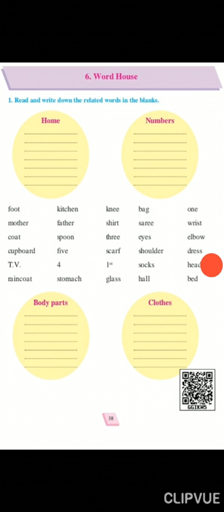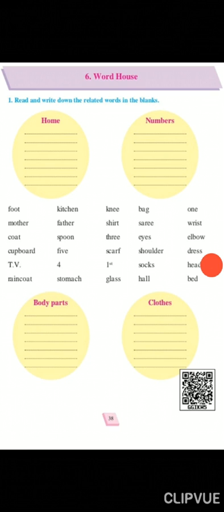Dress, DRESS, dress. You will write the spelling of dress in the fourth circle. And the next head, HEAD, head. Now head is again the body part, you will write in the third circle of body part.